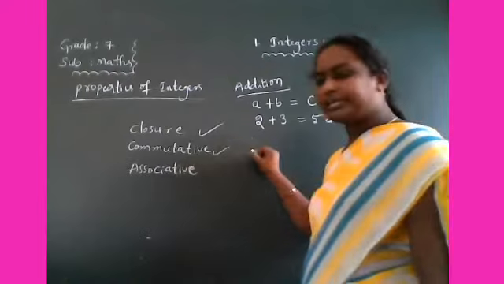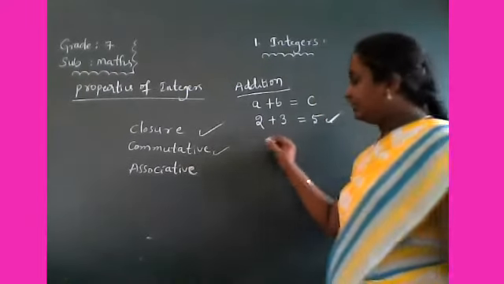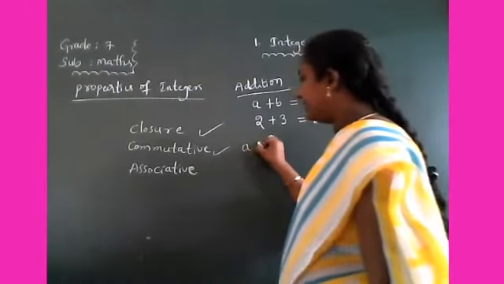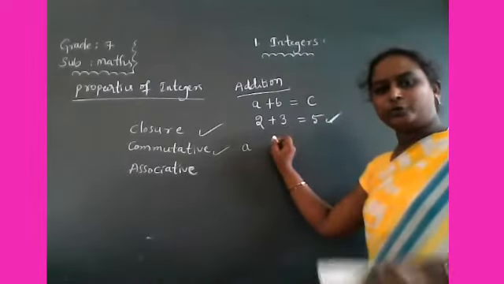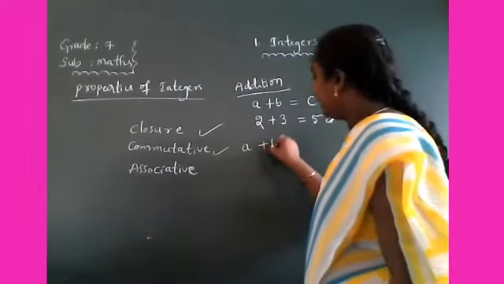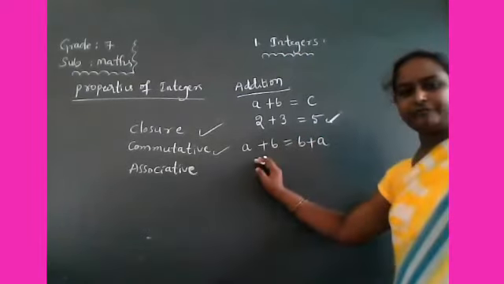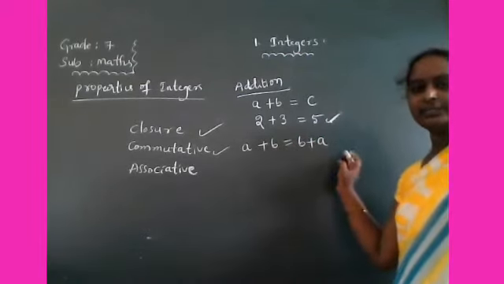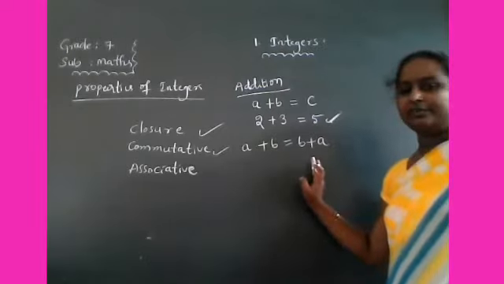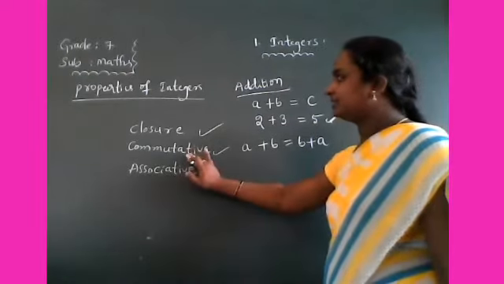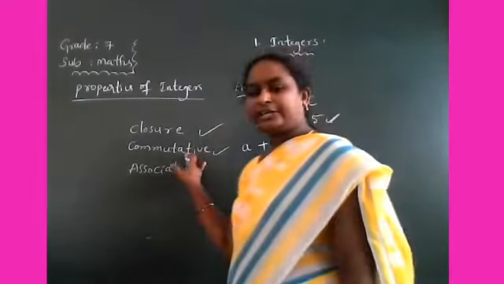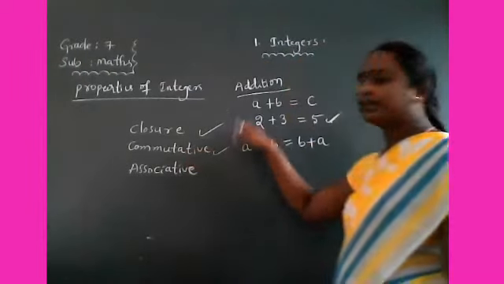What about commutative law? For any two integers a and b, a plus b is equal to b plus a. Both the left hand side and right hand side values should be equal. Then only we can say the commutative property holds under addition.